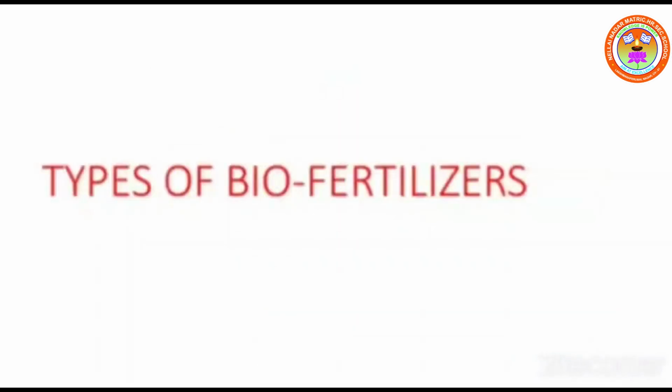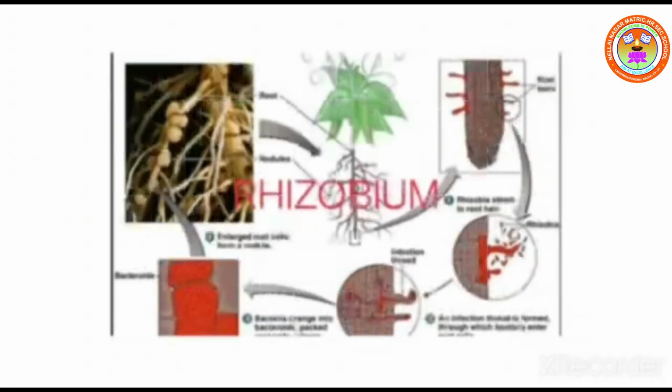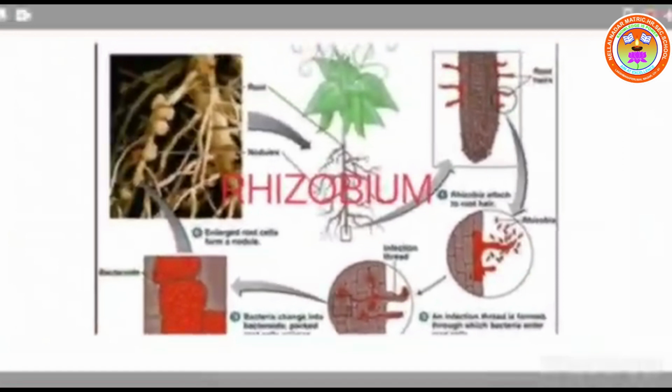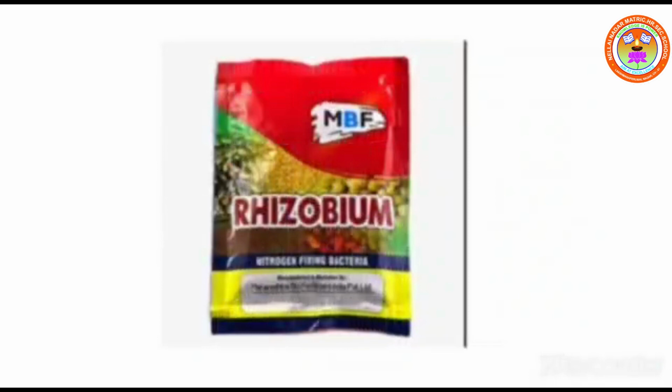Types of biofertilizer: symbiotic nitrogen fixing bacteria. Rhizobium is a soil bacteria which lives on the roots of leguminous plants to form root nodules and seeks shelter and obtains food from the plant. In return, they help by providing fixed nitrogen to the plant.